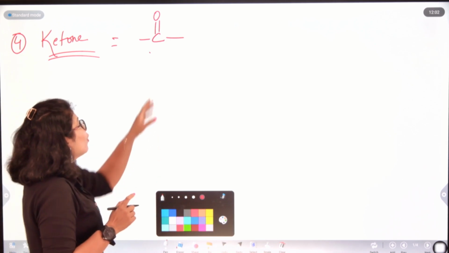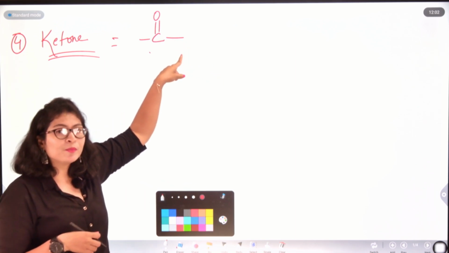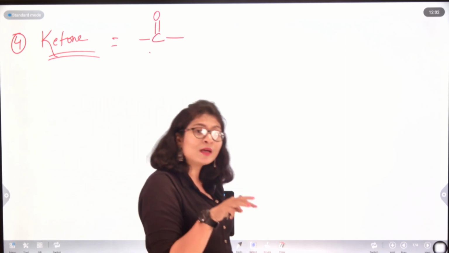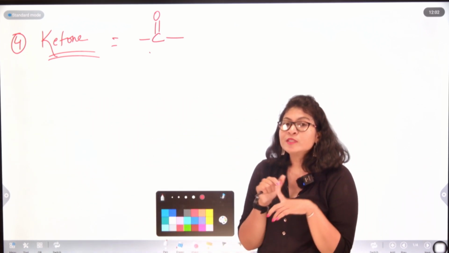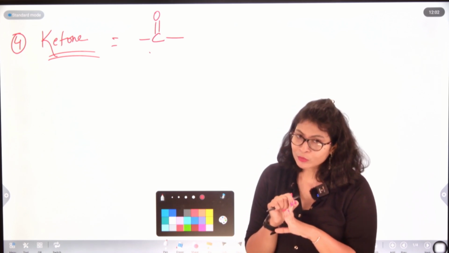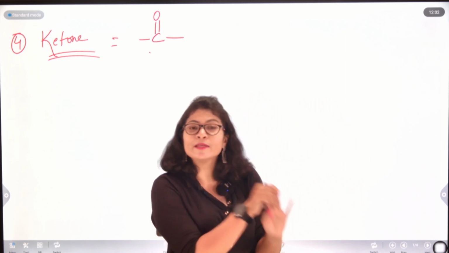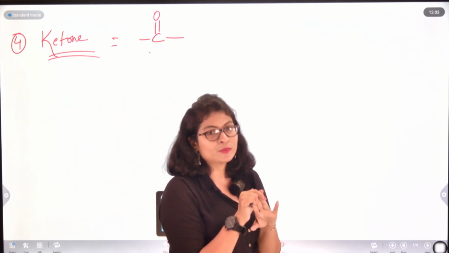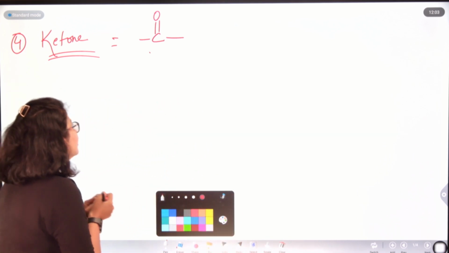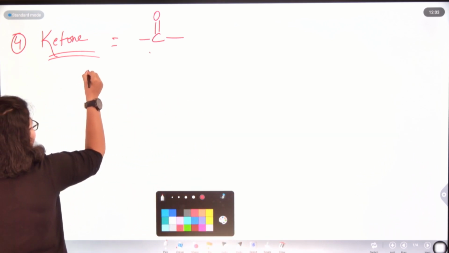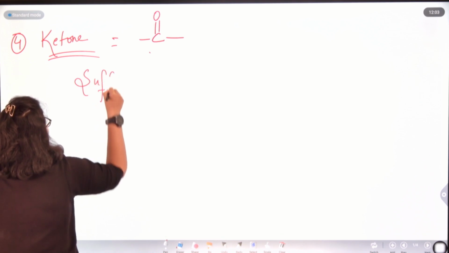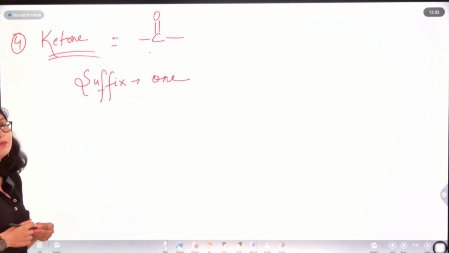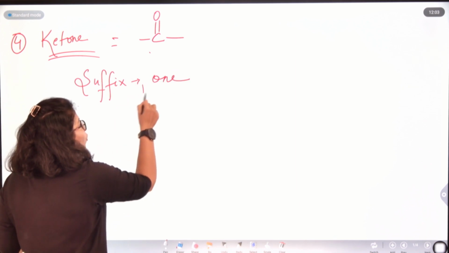So that means for a ketone group to exist, it must be bonded to two other carbon atoms. So the lowest ketone which you can get is that of 3 carbon atoms. The ketone functional group starts from a 3 carbon atom compound. It can have no fewer carbon atoms; it has to have a minimum of 3 carbon atoms. And for the nomenclature, IUPAC has instructed us to use a suffix of ONE, one.